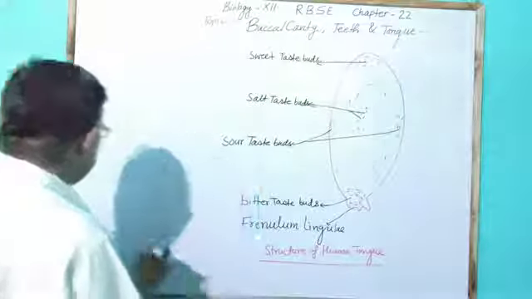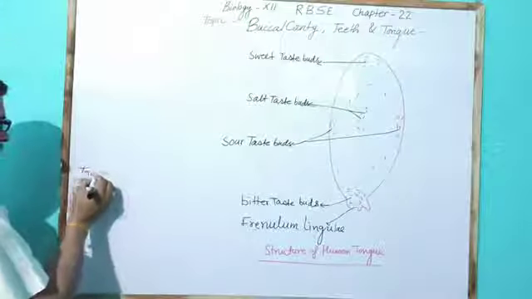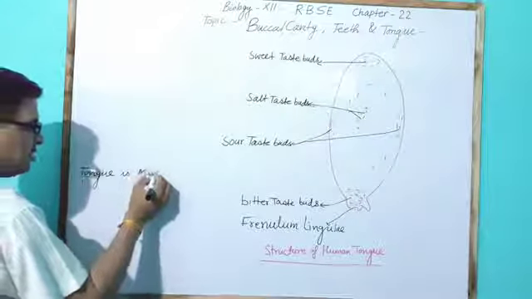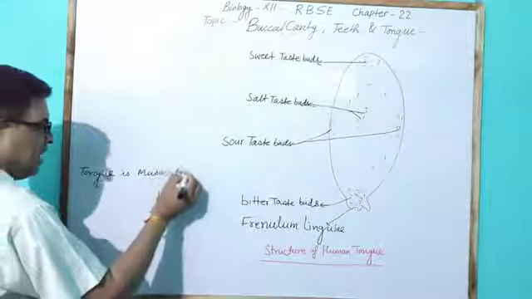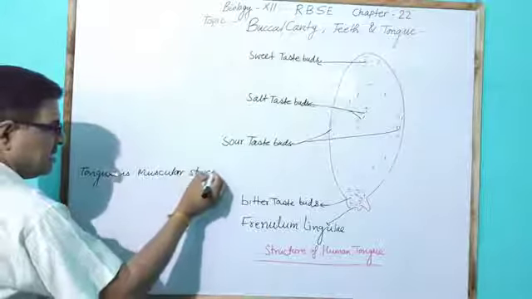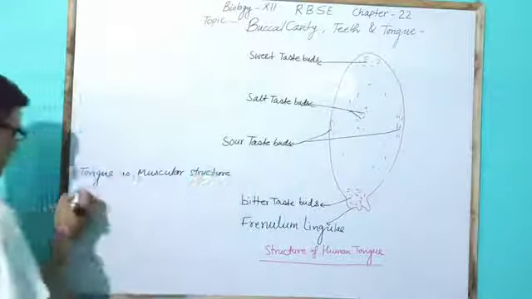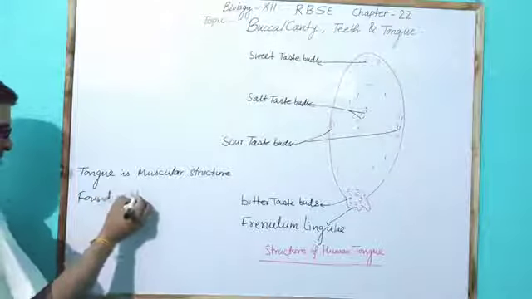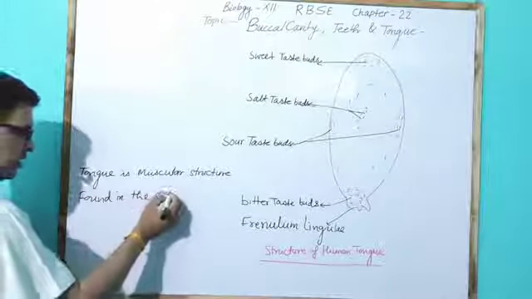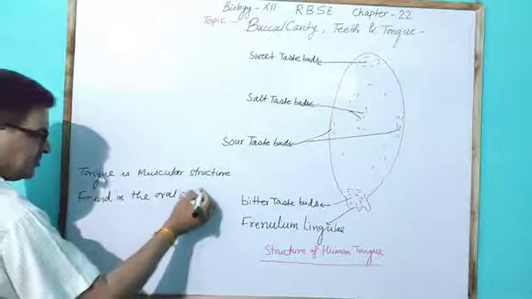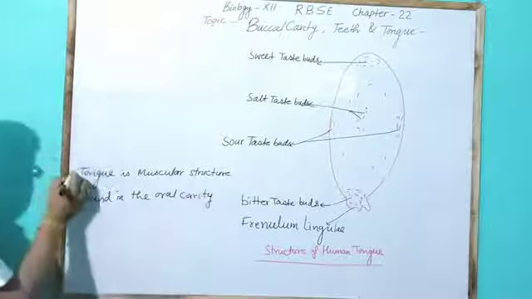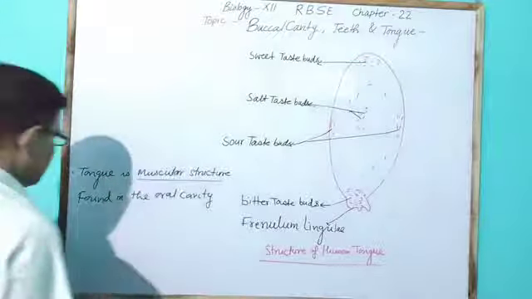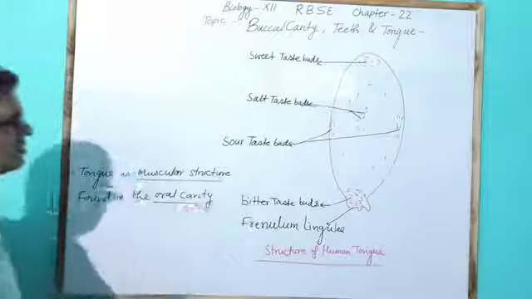Tongue is a muscular structure, and this tongue is found in the oral cavity.